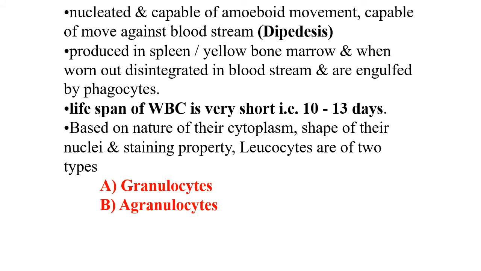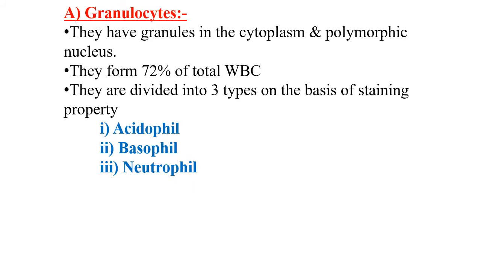The first one is granulocytes and the second one is agranulocytes. Now if you see the granulocytes, they have granules in the cytoplasm and a polymorphic nucleus. They form around 72% of the total WBCs. They are divided into three types on the basis of their staining properties: acidophil, basophil and neutrophils.